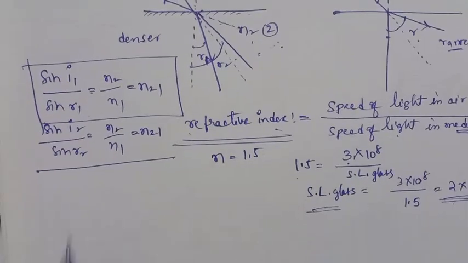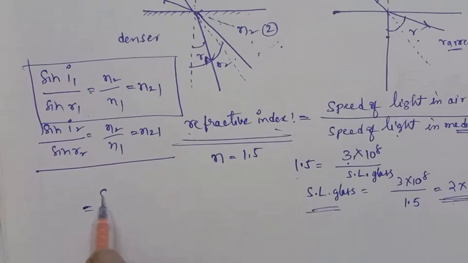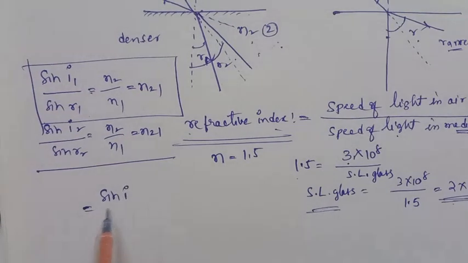What is the definition of Snell's law? Snell's law is the sine of the incident angle to the sine of the refraction angle.